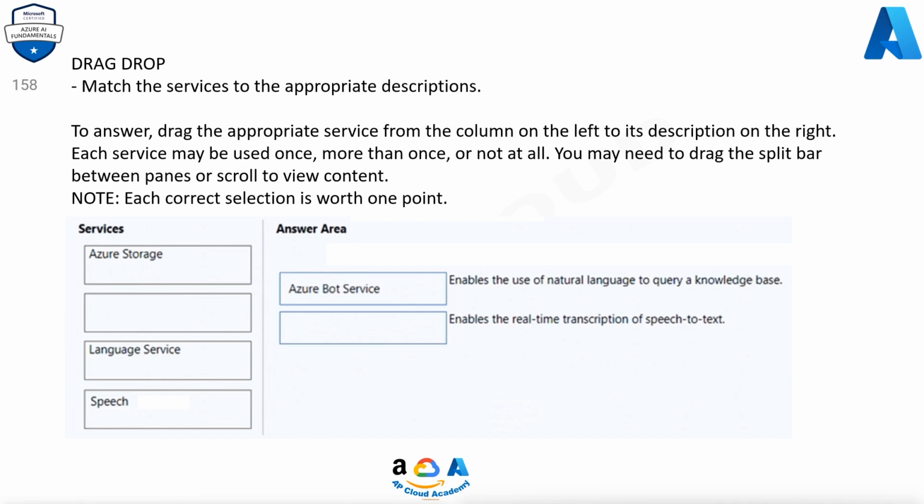Azure Bot Service enables the use of natural language to query a knowledge base. Speech enables the real-time transcription of speech to text.